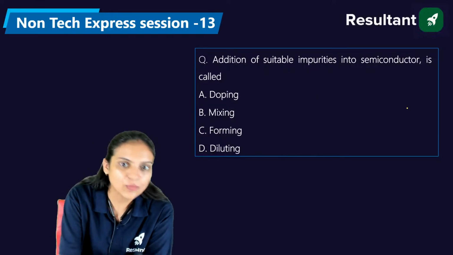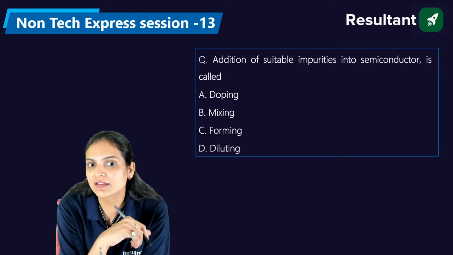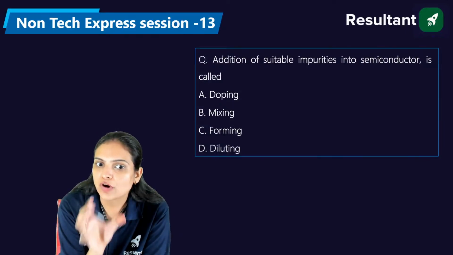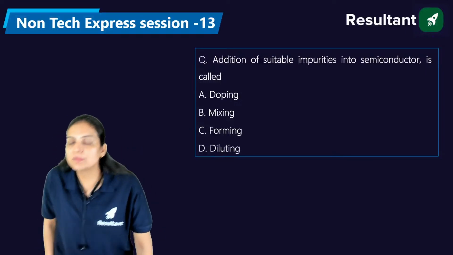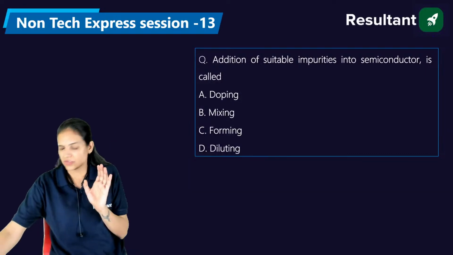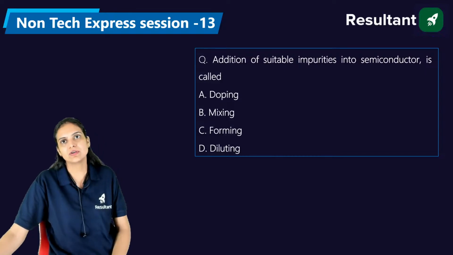Nice. Now, addition of suitable impurities into a semiconductor is called: doping, mixing, forming, or diluting. What do we call it if we are including impurities in a semiconductor? It is generally considered as doping, mixing, forming, or diluting.